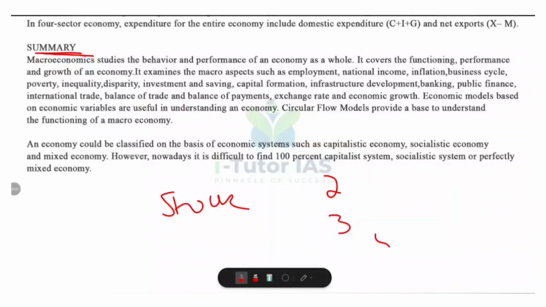Then we learned about economic systems. Economies are classified based on how resources are owned and managed. That is capitalist economy, socialist economy and mixed economy. So today no economy is 100% capitalist or socialist. Most are mixed economies. So what are the key takeaways from this chapter? Macroeconomics helps understand national and global economic performances. Circular flow models help visualize how money and goods circulate in an economy. And different economic systems show different approaches to growth, equality and efficiency.